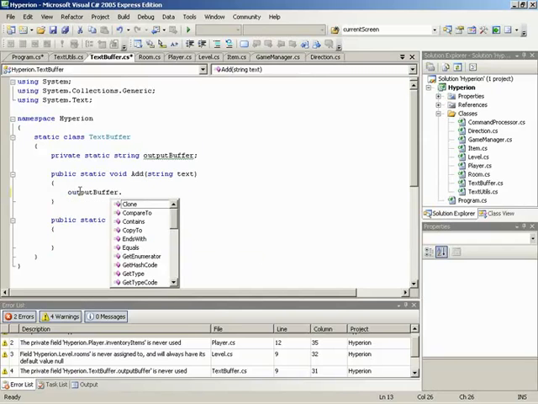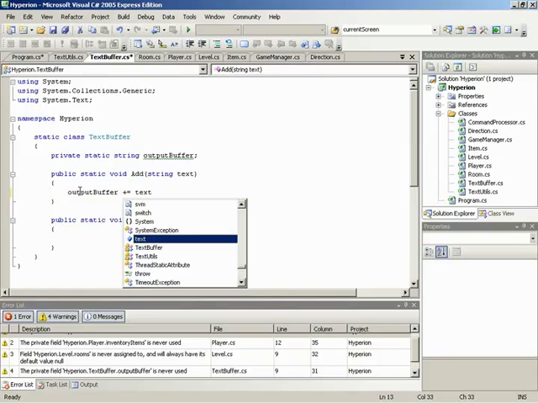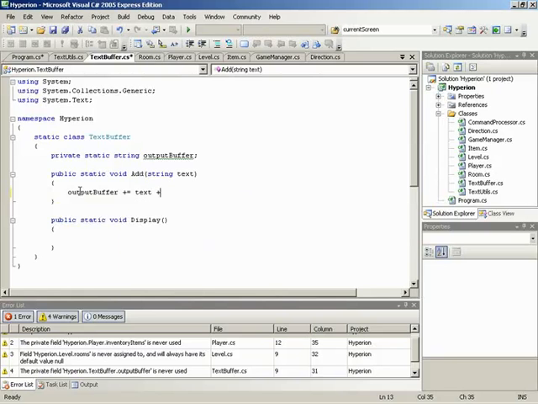We're just going to take the entire output buffer plus equal whatever text we had. Now we're also going to add onto the text a new line character, so \n. This is just for the way we're handling display, as in it's going to be expecting whatever is coming into add to be displayed as a line. So it'll take that text and then continue on to the next line, take all of that and put it into output buffer. Oh man, that might be confusing for those of you out there that are beginners in here.